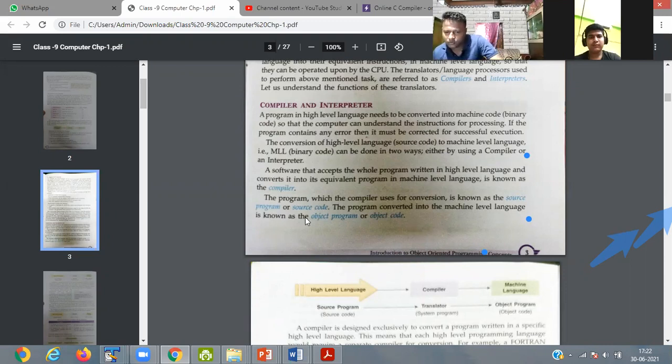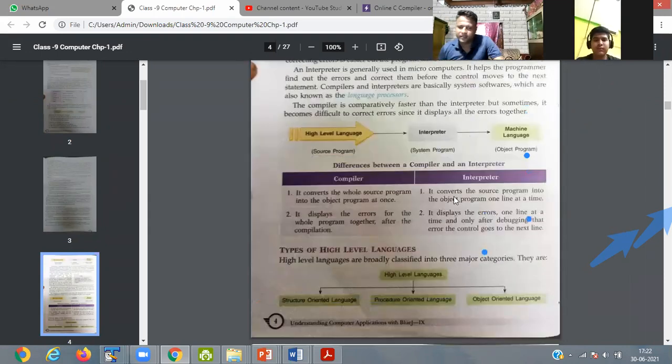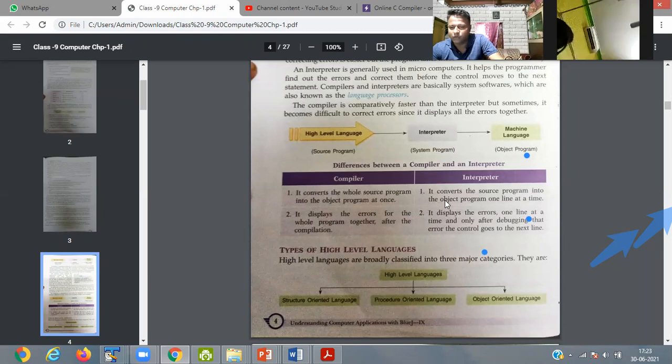So now we have to come to the compiler and interpreter. What is the basic difference? The compiler converts the whole source program into the object program at once. The interpreter converts the source program into the object one line at a time. The compiler displays the error for the whole program together after compilation. The interpreter displays the error one line at a time and only one after debugging.